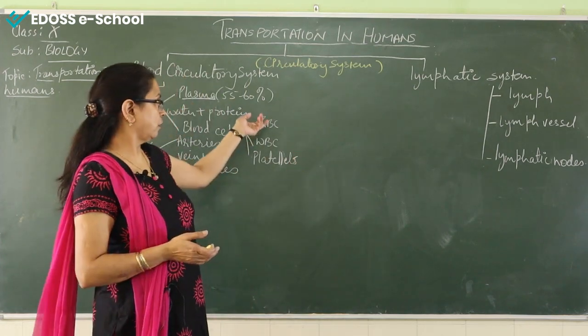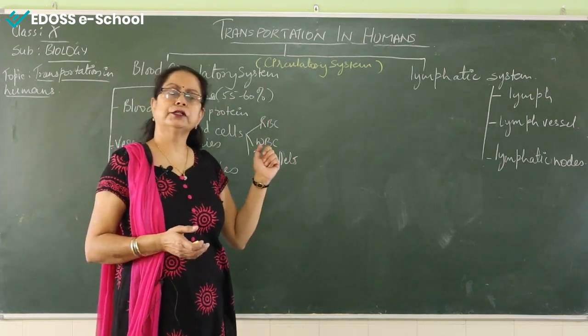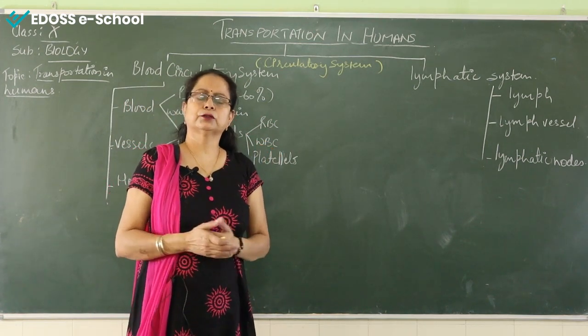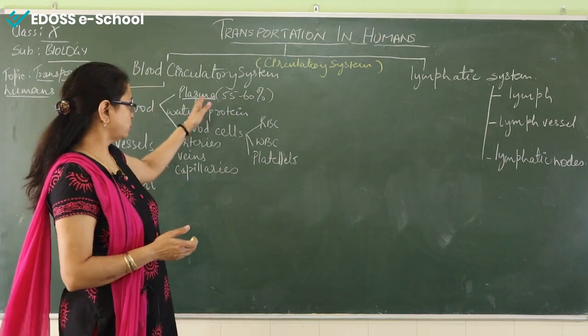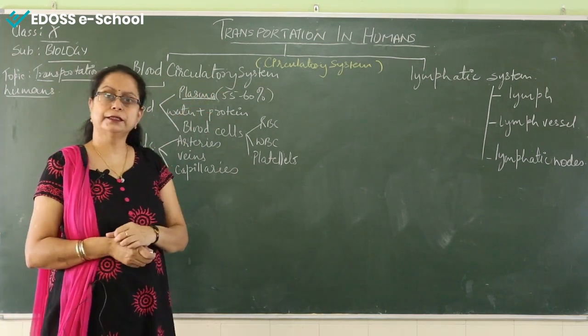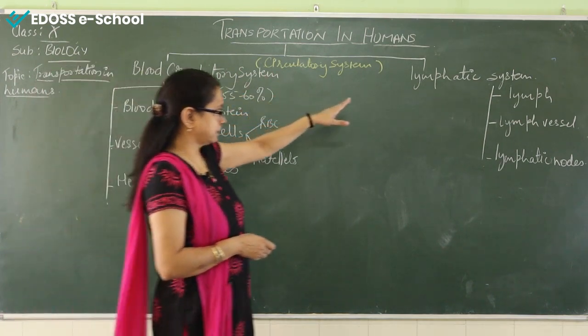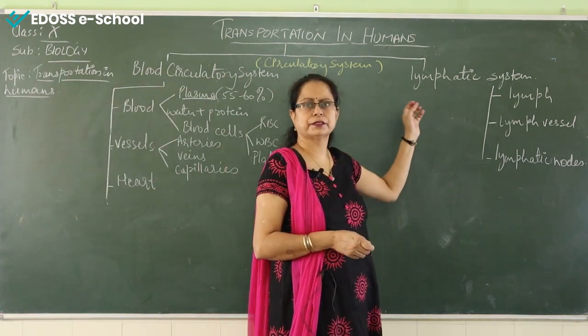It is also called the circulatory system. Transportation in the animals is also called the circulatory system in the animals or the humans. Now in humans, 2 types of circulatory systems are there. Number 1, the blood circulatory system, and another one is the lymphatic circulatory system.